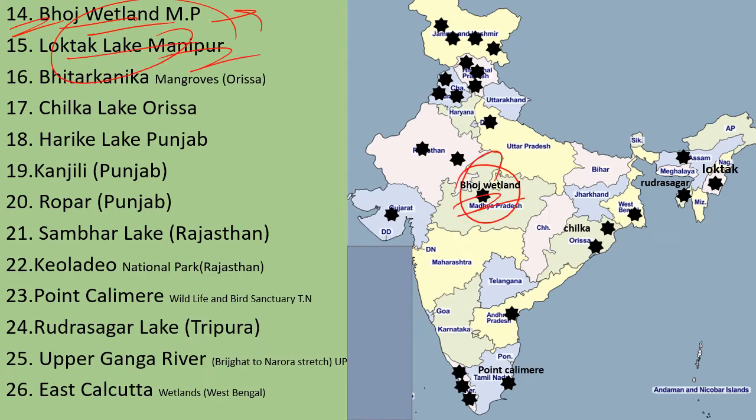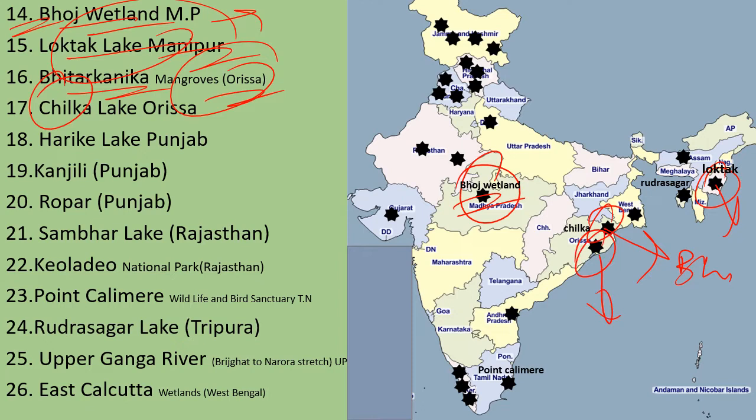Loktak Lake wetland in Manipur, it is here. Bitterkanika mangrove forest and wetland as well, it's located in Odisha. Chilka Lake is also in Odisha. Chilka Lake, an important lake of the entire world as well. It's located in Odisha. It's also a wetland.